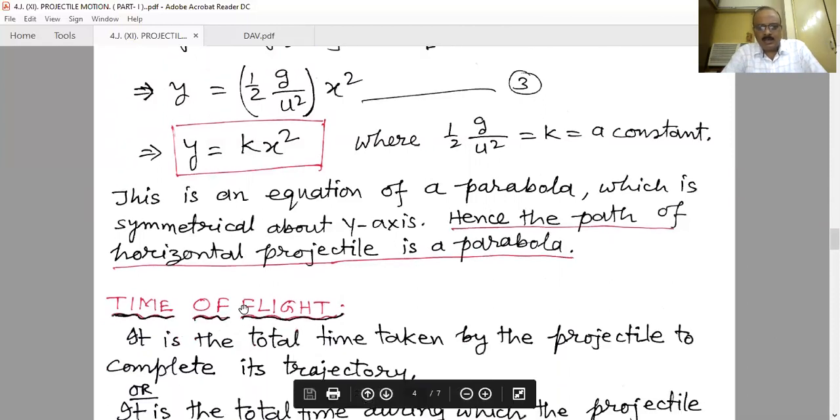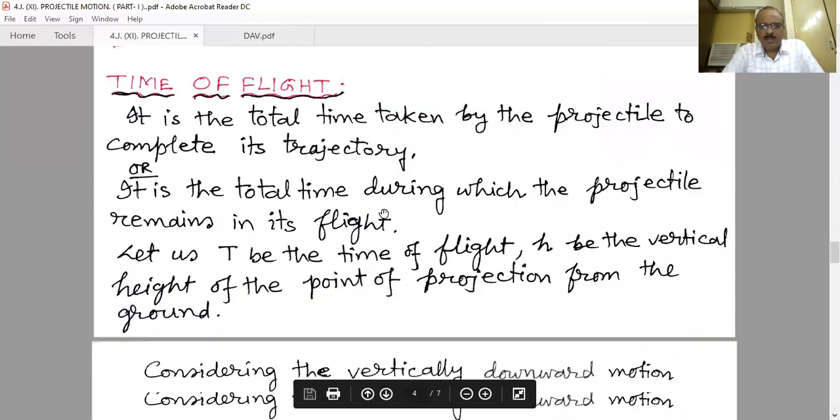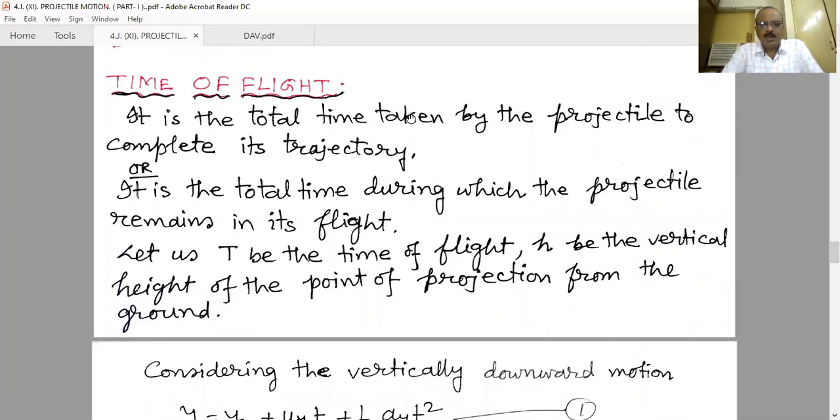Now another term, time of flight. What is the time of flight? That is the first one. It is the total time taken by the projectile to complete its trajectory. That means it is the total time during which the projectile remains in its flight.